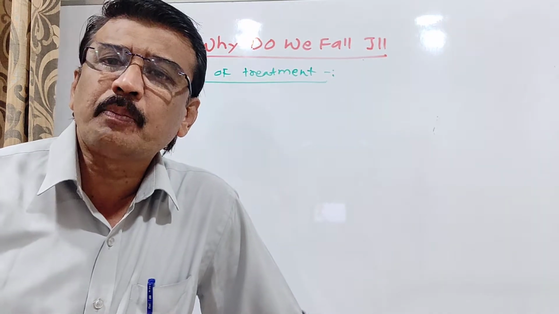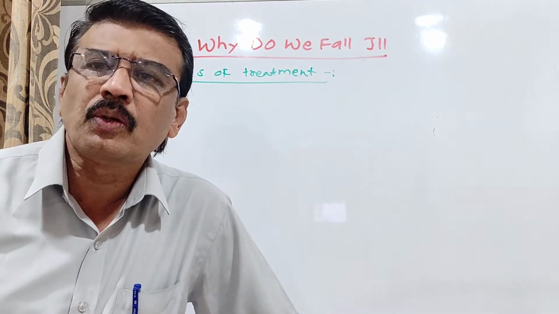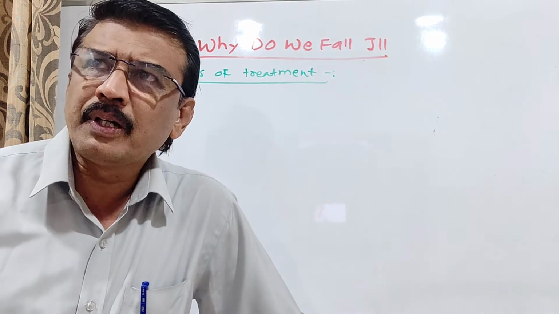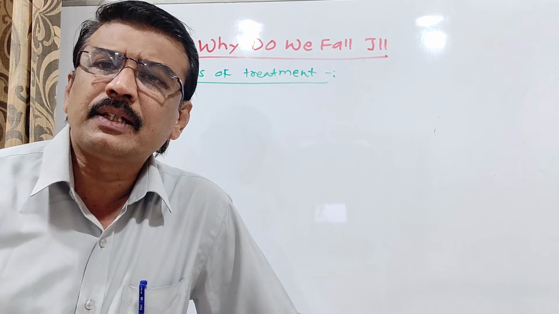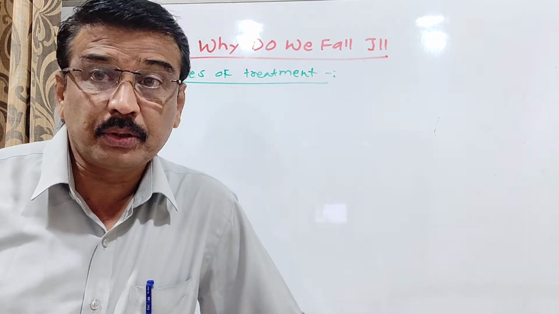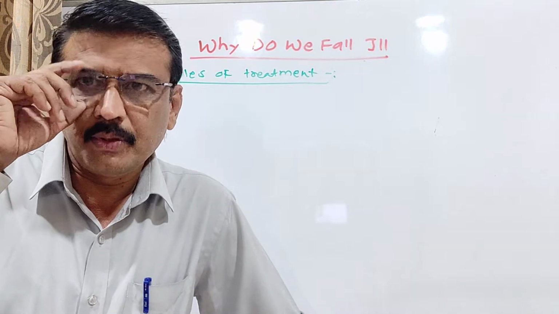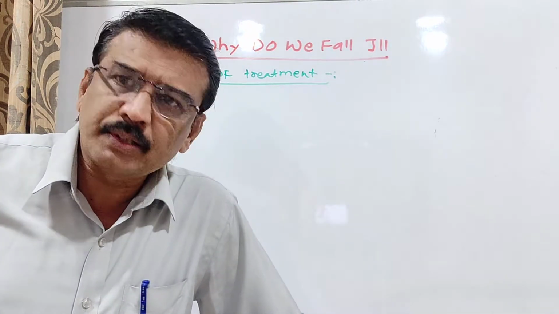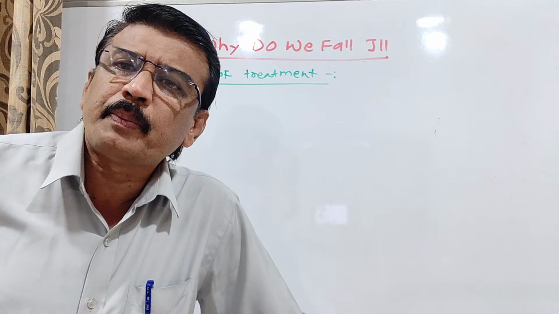Then we moved toward the pathogen, the causal organism of that particular disease. And we already know that it is not every time there is a pathogen; sometimes the disease is mainly due to some other factors also. But before that we already studied the various kinds of pathogen.